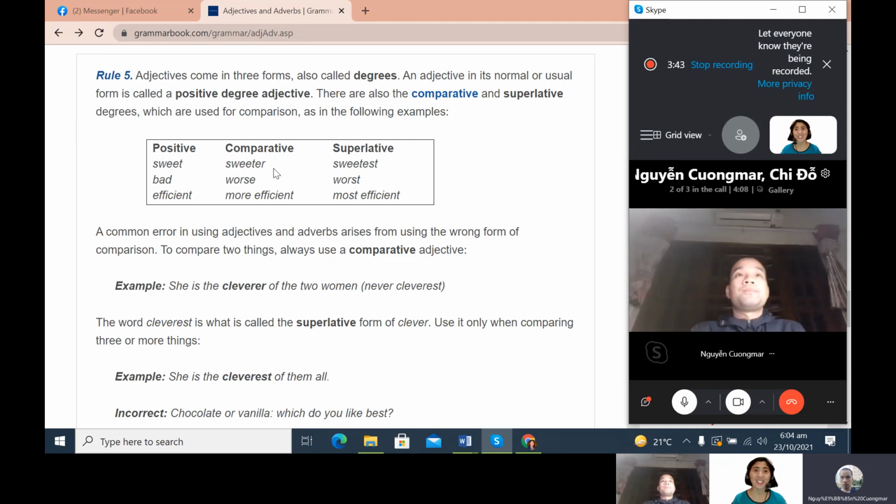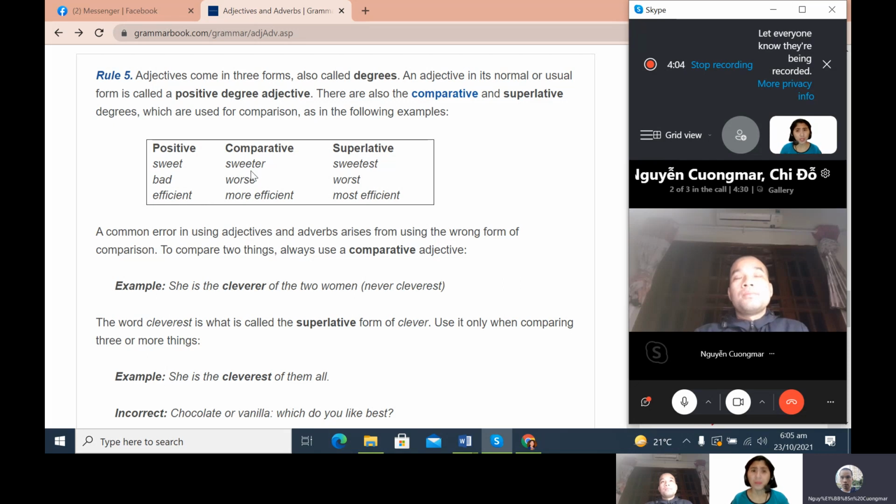Yeah. Okay, so it is sweet, and we can use sweeter and sweetest. Example, you bought an orange yesterday, and I bought an orange today. But when we taste those two oranges, mine is sweeter than the orange you bought yesterday.